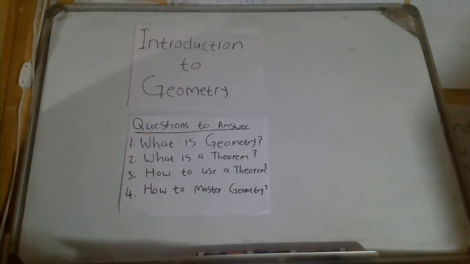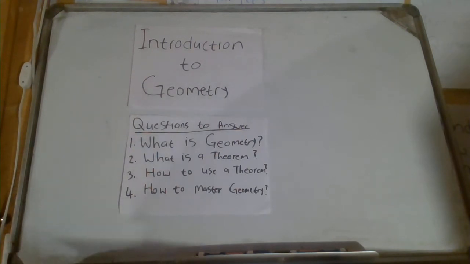I'm going to use examples from the grade 8 syllabus of geometry. If you are doing grade 9, grade 10, grade 11, grade 12, these can help you, especially if you are struggling with geometry. If I'm saying I'm going to use grade 8 examples, it's because I want to define whatever I'm going to define at a very fundamental level so that you can understand.